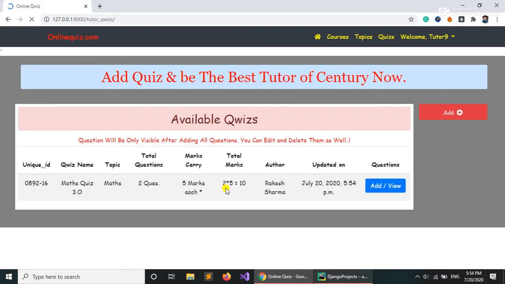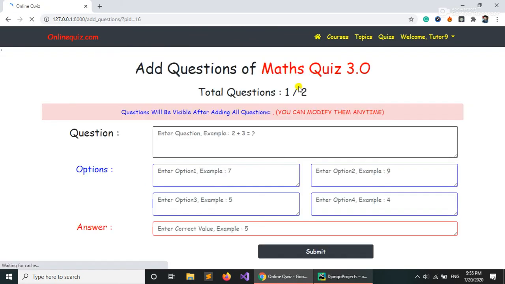Now the quiz has been added, and the next task is we need to add some questions. We can add as many questions as we want from this button. So let's add some questions. We can add up to 2 questions, as we said, as we gave the valid credentials.